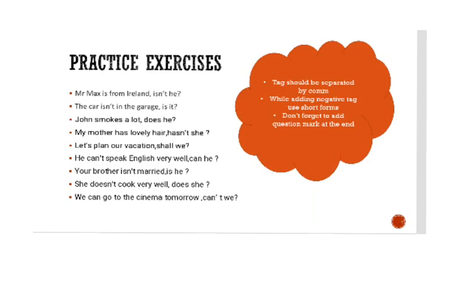So in the cloud, some rules are given. The tag should be separated by a comma. That thing you have to keep in mind. While adding a negative tag, use the short form. Is not, we cannot write. Isn't, we have to write down. Don't forget to add a question mark at the end. So I hope you understood the exercise. Practice it.